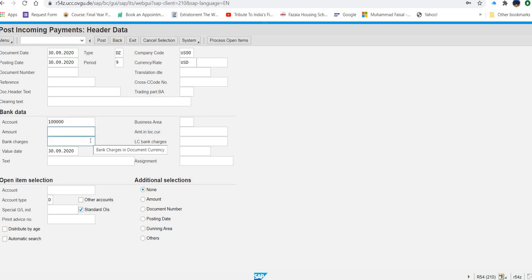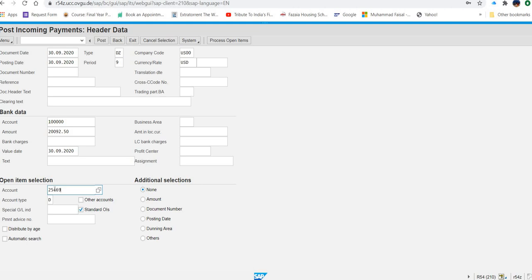Now the amount they are mentioning over here is 20092.50. And under the open item selection, click on the account field. Open item selection. Here in the account field, what you have to enter? You have to enter here your customer number. Okay. So instead of searching, I am going to directly type my customer number. This is a trick again, saving your time.